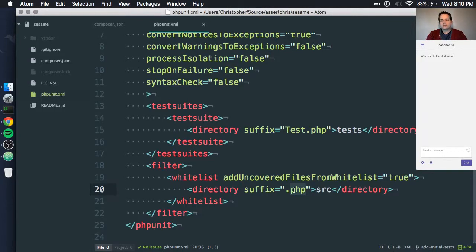Now, why do you think that's useful? It's not to tell you how good your tests are.